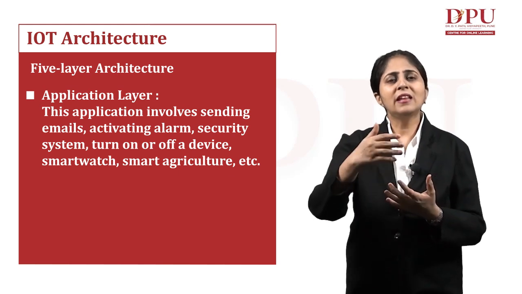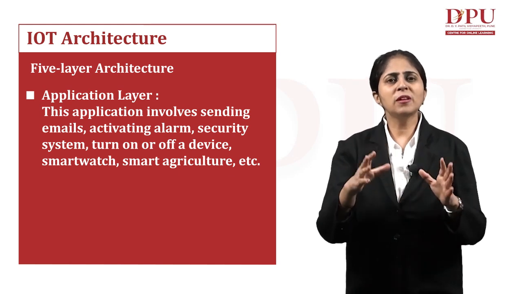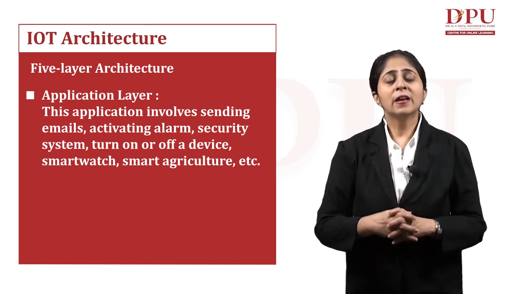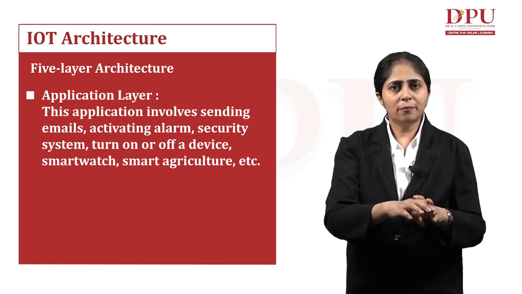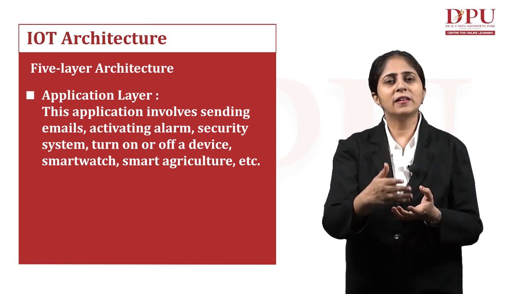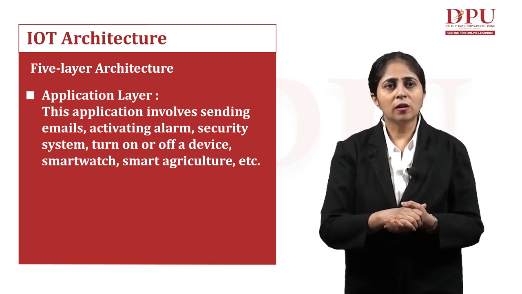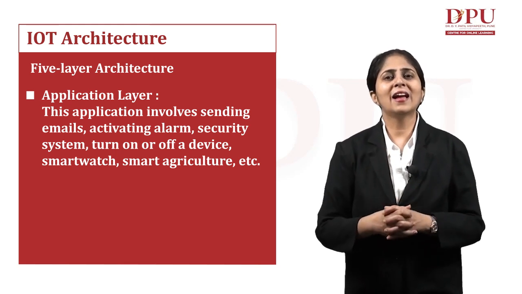That switching on or off of a device forms a part of the application layer. Suppose we connect our mobile phone to Alexa and use it to make a call. That actually takes place at the application layer.